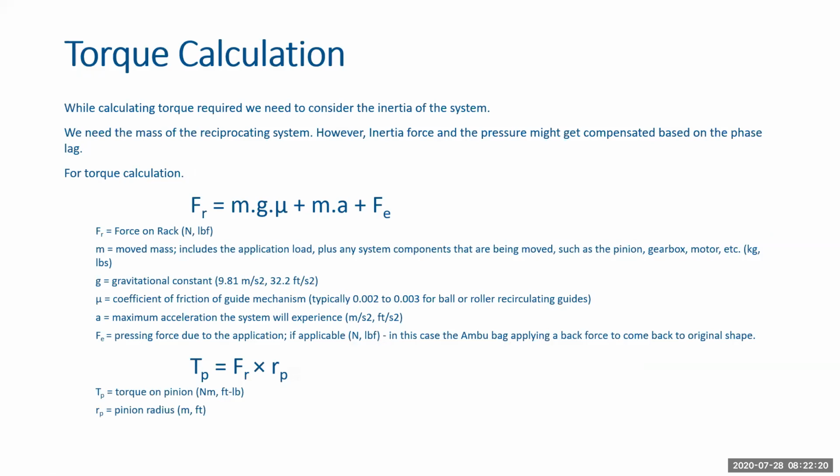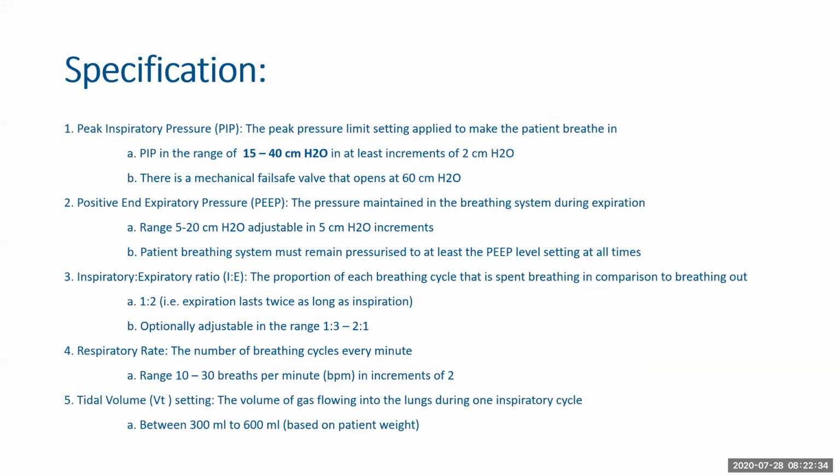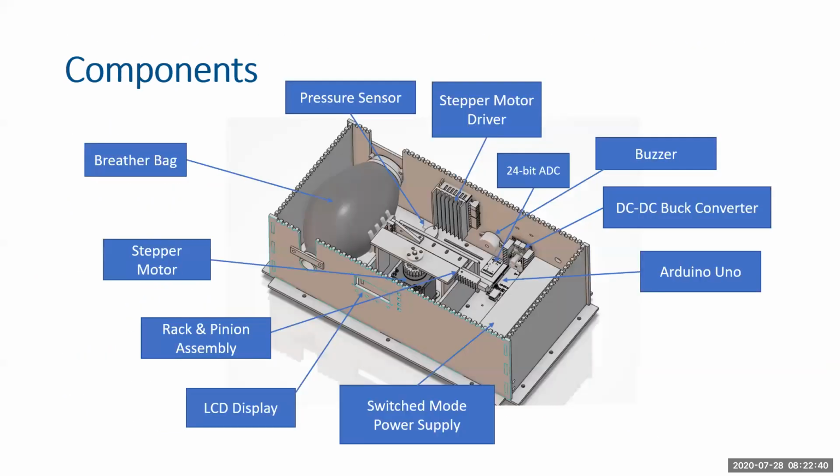Before I go through the torque calculations, I would like to go through the method we have used for the two modes of ventilation, that is the volume control mode and pressure control mode. The pressure sensor is an integral part of the ventilator that we have developed, where throughout the cycle, for every step that it takes, the pressure readings are taken. That means for every increment of the motor, the pressure will increase. I'll just show you a flowchart that I developed.